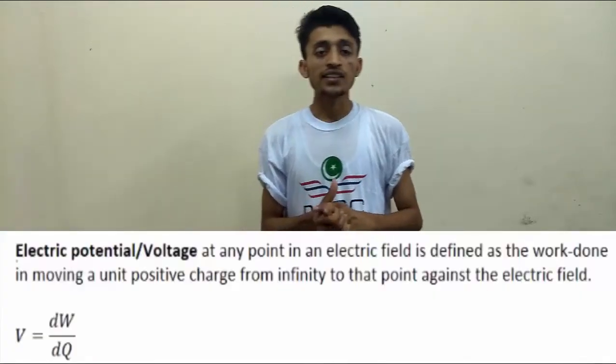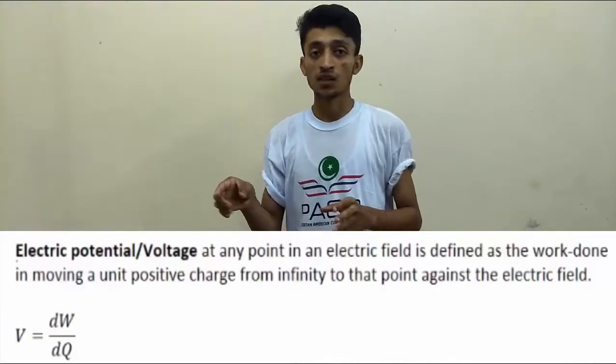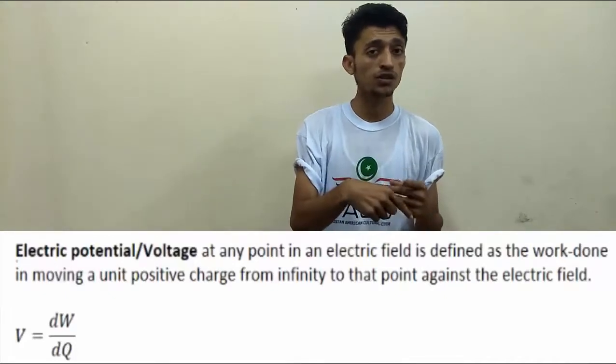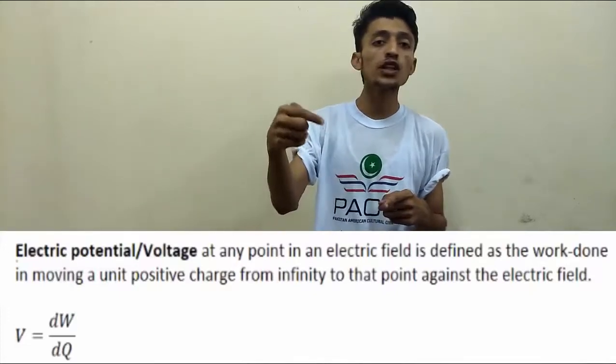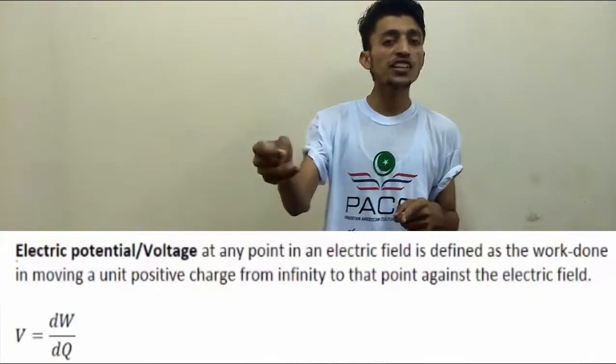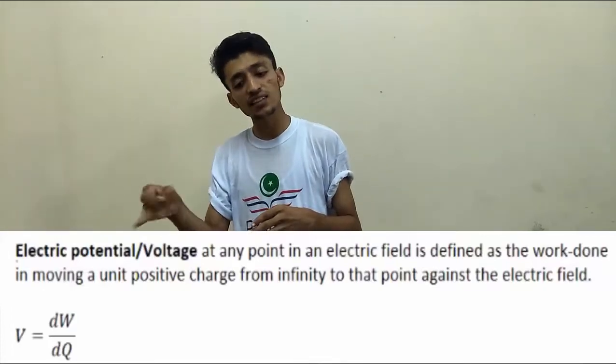The electrical potential or the voltage definition, if you go through that definition, this is the definition according to the book: at any point in an electrical field, the work done in moving a unit positive charge from infinity to that point against the electrical field. So that means we are trying to bring the unit positive charge from infinity to the point against the electric field. We are trying to drag the unit positive charge.